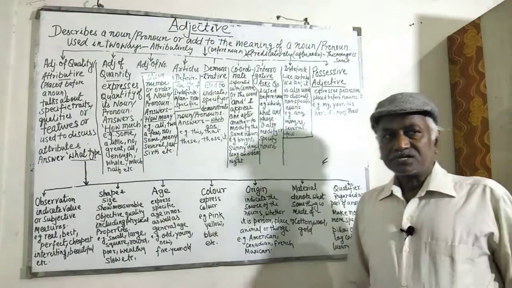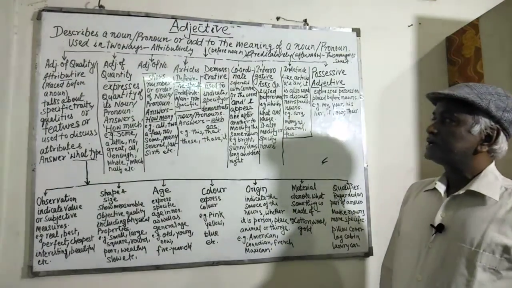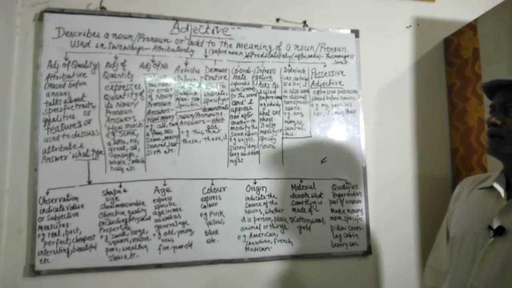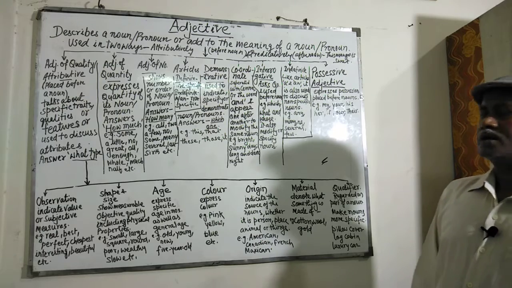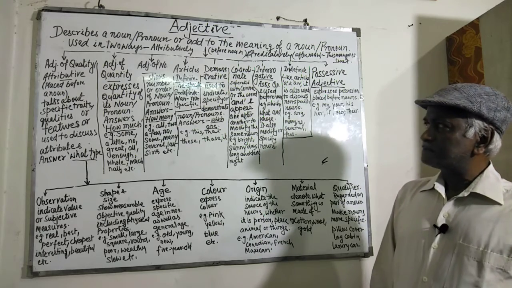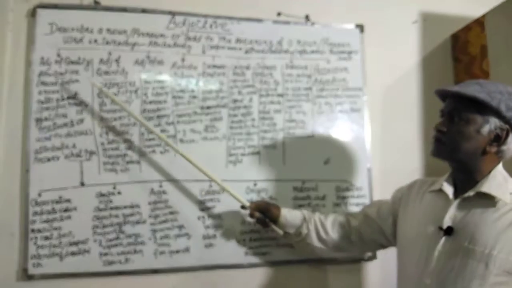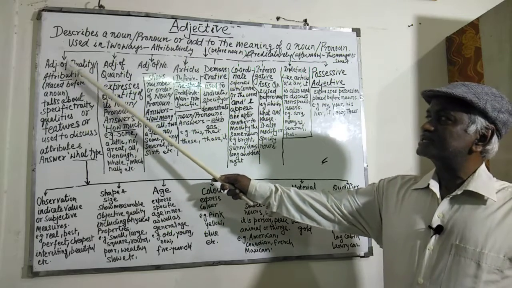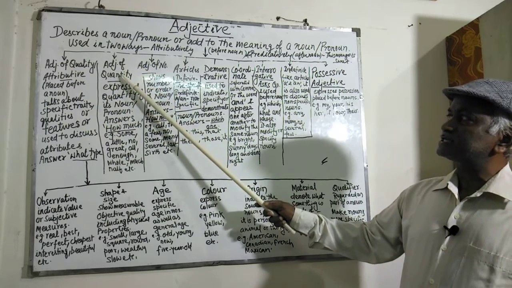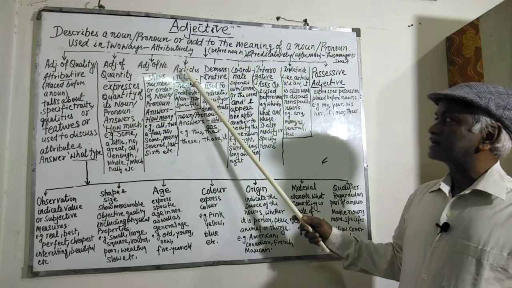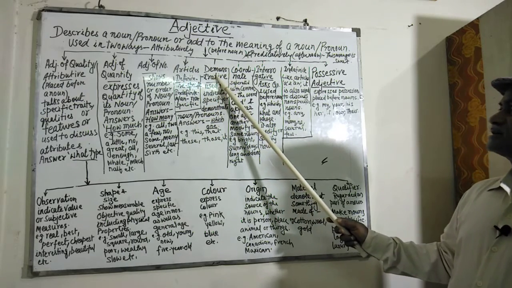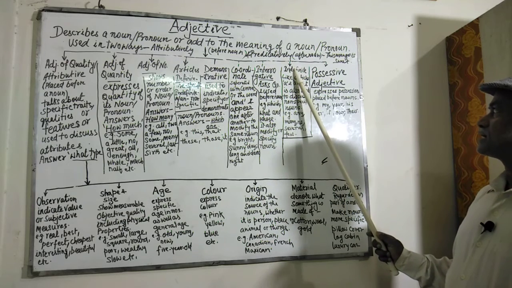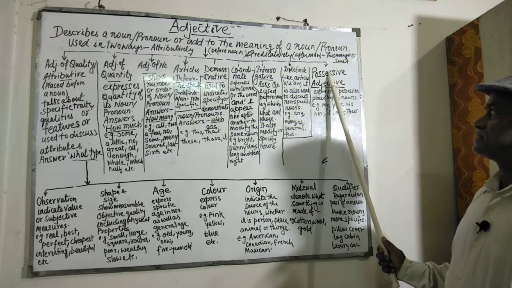Now, different types of adjectives. Convinced by the modern grammarians, in order to simplify adjectives, I have categorized them into these parts: adjective of quality, adjective of quantity, adjective of number, articles, demonstrative adjective, coordinate adjective, interrogative adjective, indefinite adjective, and possessive adjective.